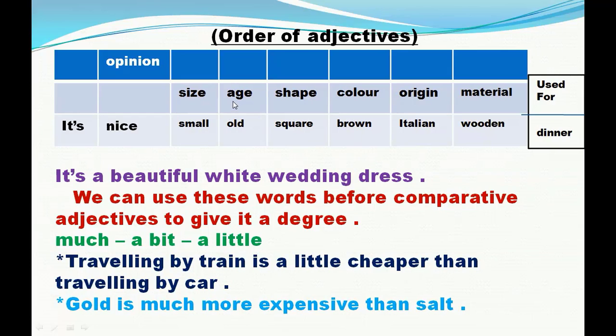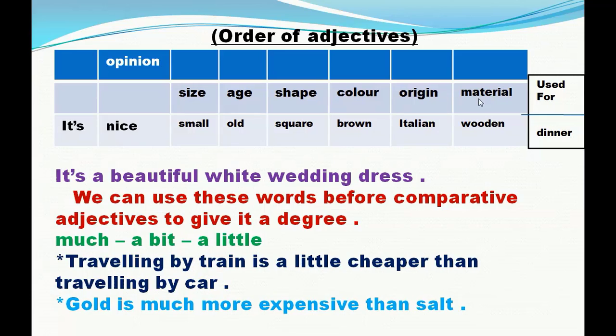After it comes the adjective that refers to the age. For example, old or young. After it comes the adjective that refers to the shape. For example, square. After it comes the adjective that refers to the color. For example, brown, white, red. After it comes the adjective that refers to the origin, like Italian, Spanish, Egyptian. After it comes the adjective that refers to the material, like wooden, like plastic.